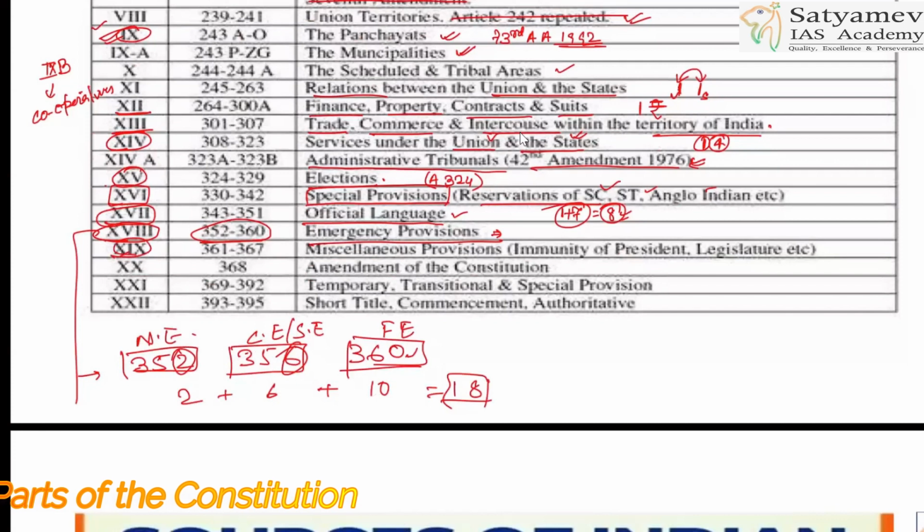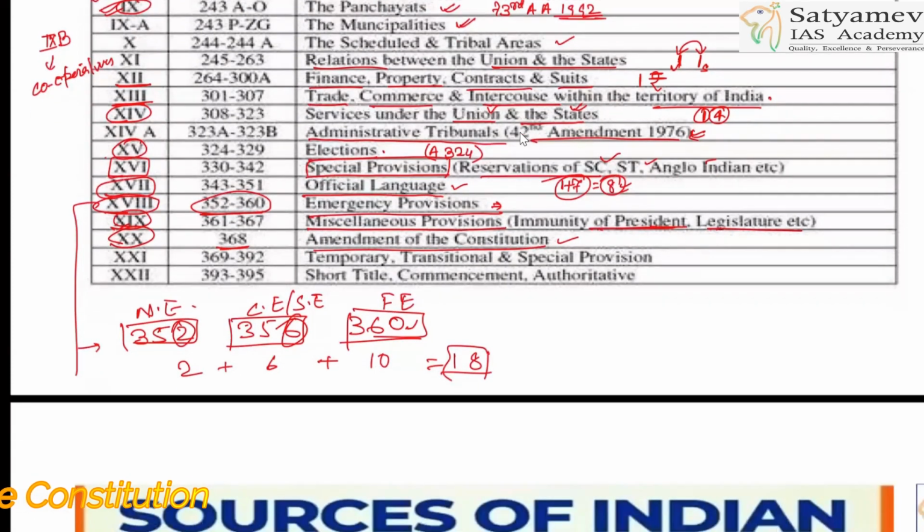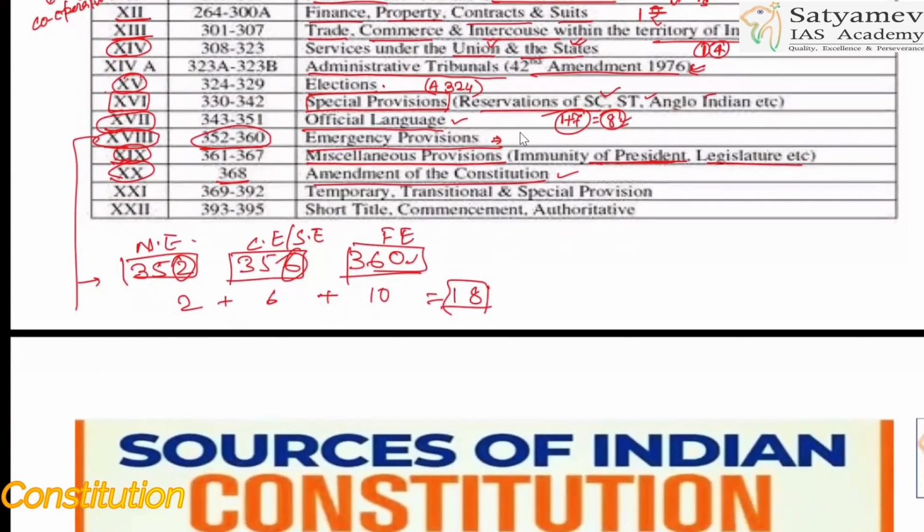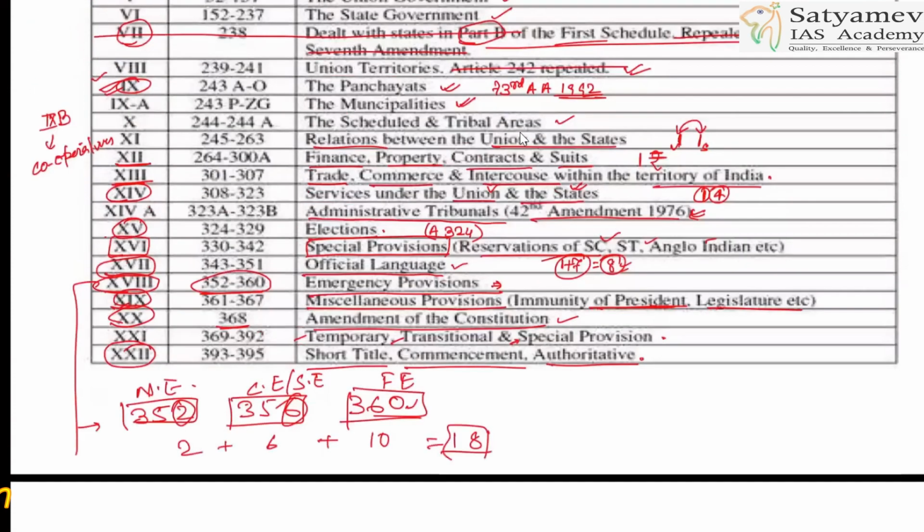Part 19, what is Part 19? This is miscellaneous provisions, right? Where you'll have immunity of presidents and legislature. Part 20 will be with respect to amendment of the constitution. Part 20 will be amendment. All right. Part 21 will be what? This is temporary, transitional and special provisions which will be there. Part 22 will be short title, commencement and authoritative text. All right. So this is what is about the parts.